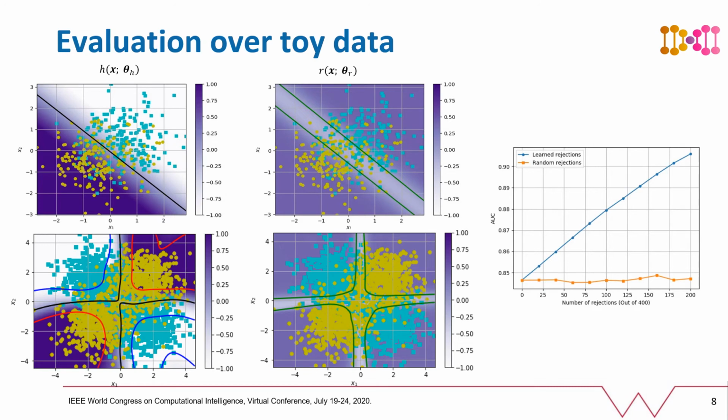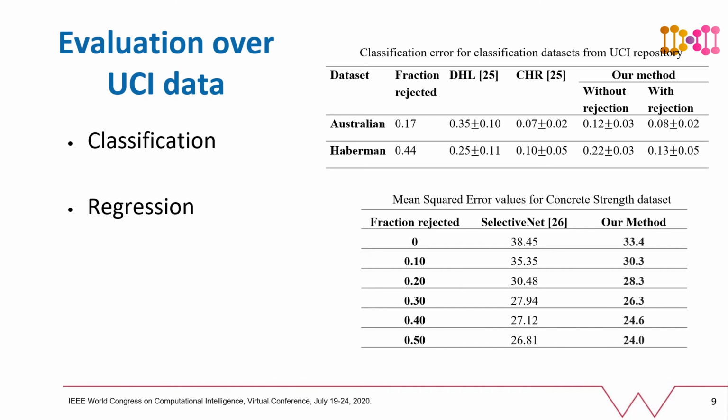Another observation that can be seen over here, especially in the top row, is that the rejection boundary is much more complex in comparison to the prediction boundary. This justifies the use of two separate models or models with different capacities for the two different components in our proposed approach. We have also evaluated the performance of the proposed method for learning with rejection over both classification and regression problems from the UCI repository.